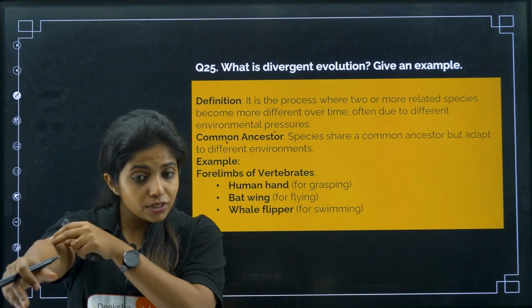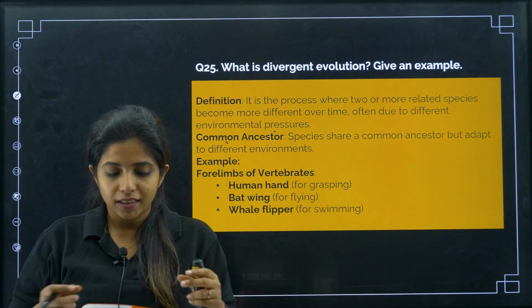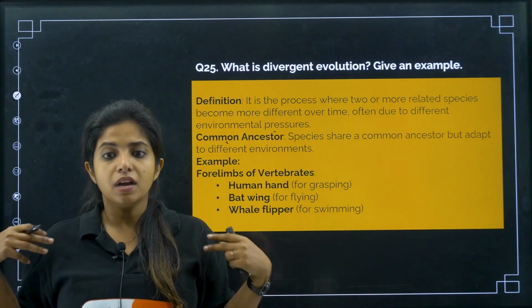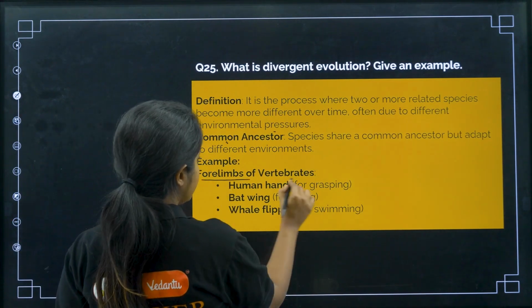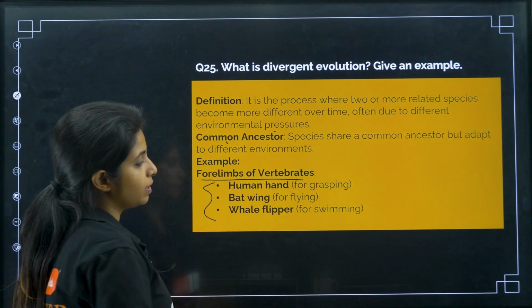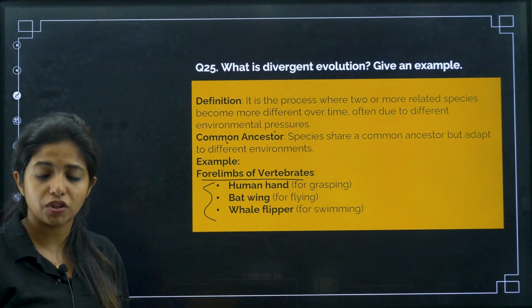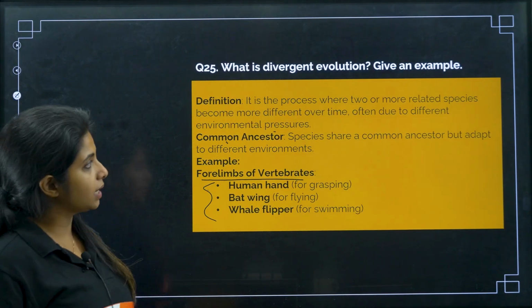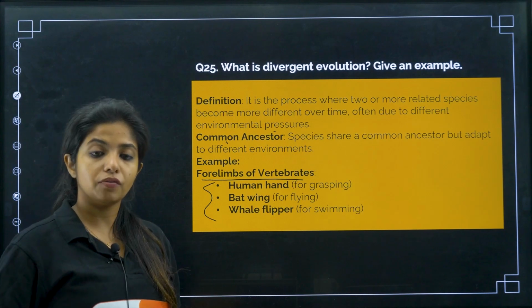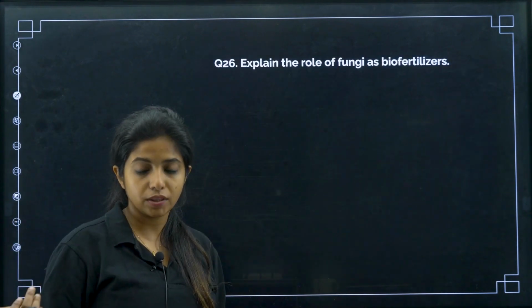But internally if you see, bones are the same, they have arranged themselves in different manner, giving rise to a hand and a wing and a flipper. So the four limbs of a vertebrate is an example. All of them basically have evolved from a common ancestor. They are all mammals, my dear children. They have evolved from a common ancestor. So this is the thing. Convergent and divergent evolution comes again. So obviously something that you need to know.